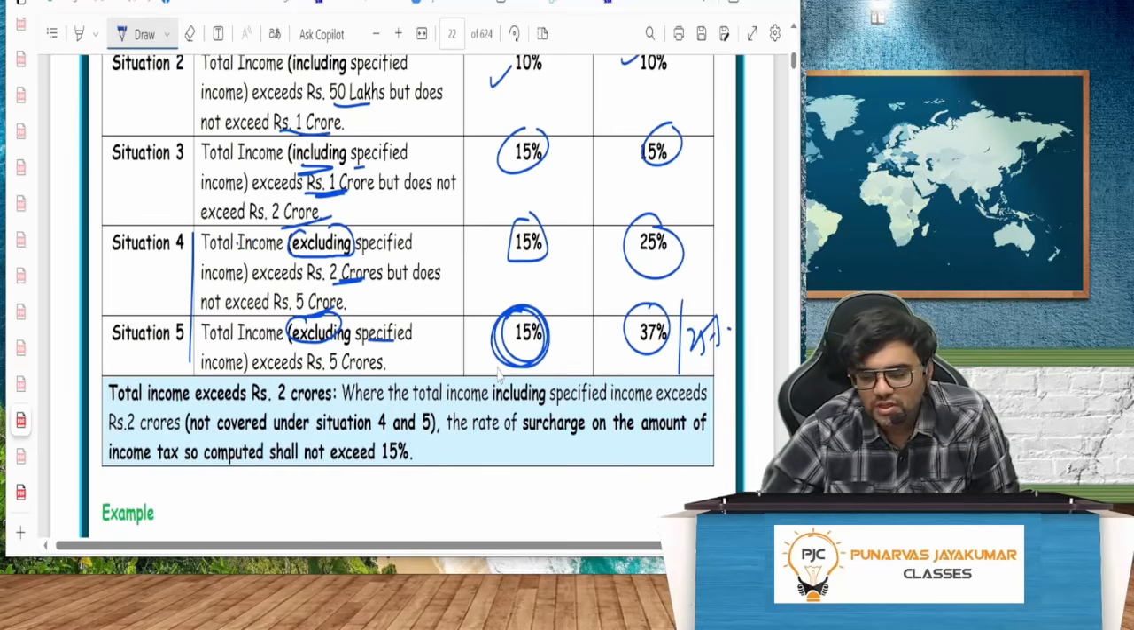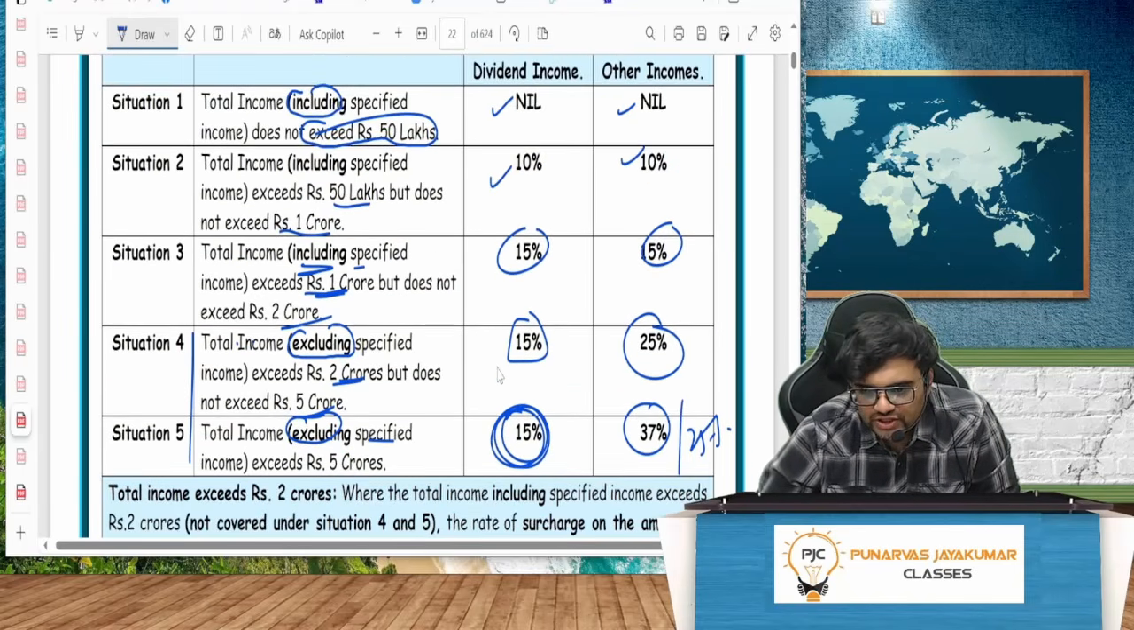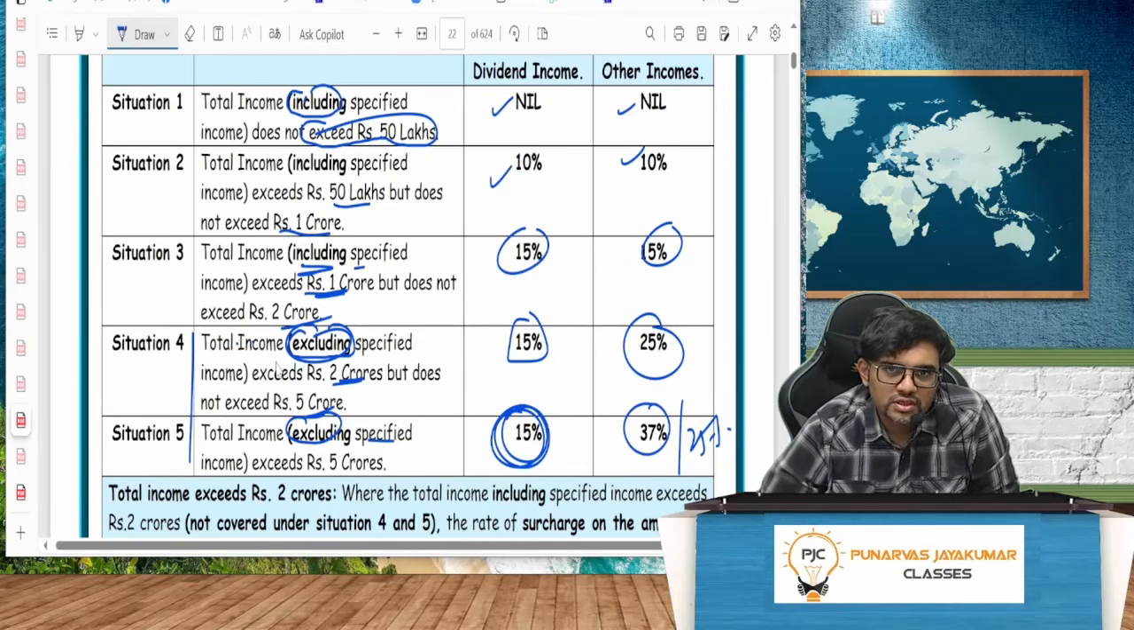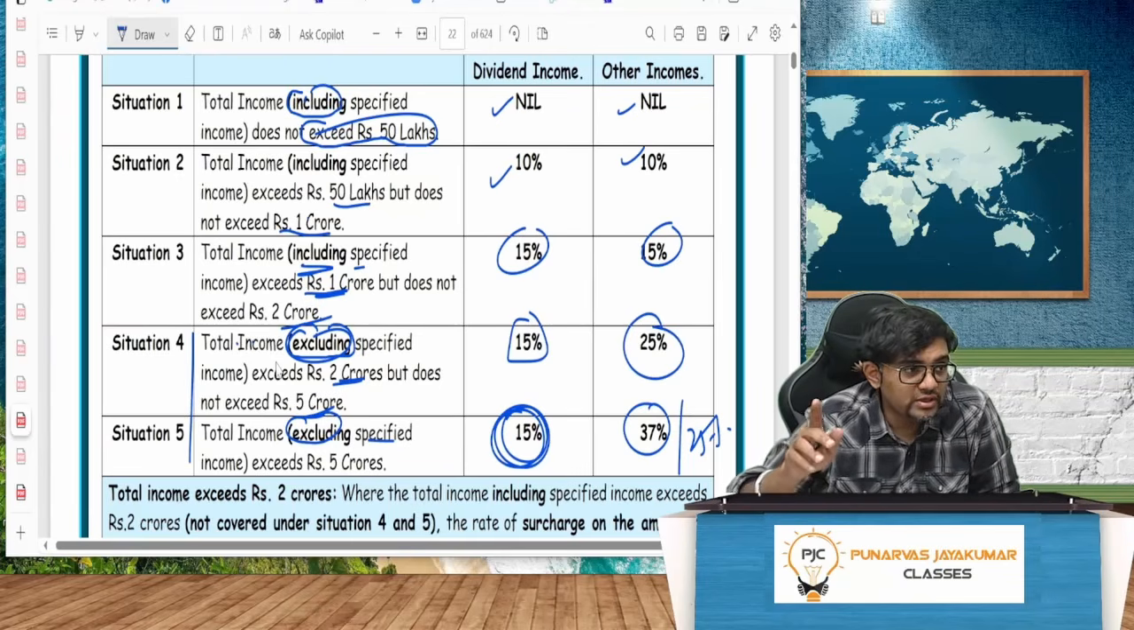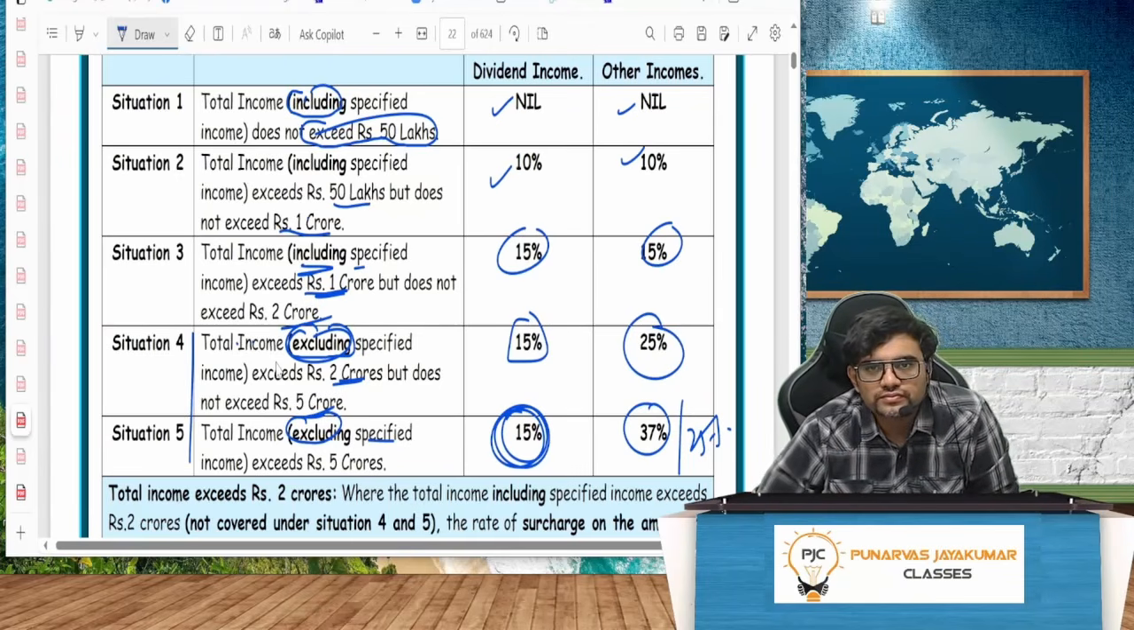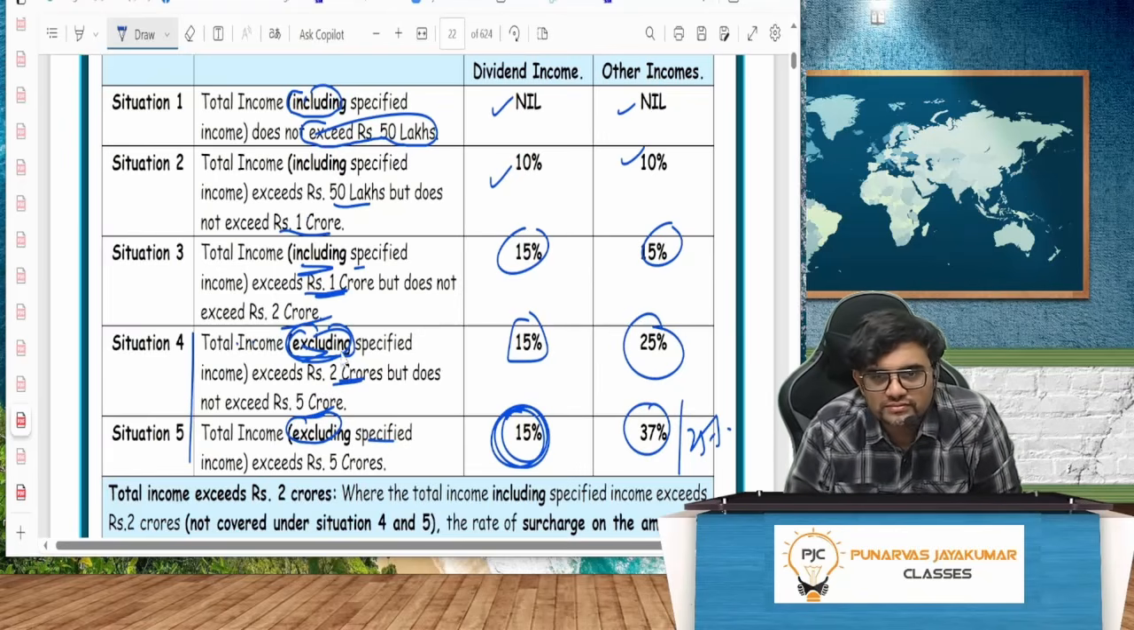Now there is no provision here where all inclusive it is more. See, it is including here, suddenly it becomes excluding. So they went and asked one more thing. Sir, what if all income put together is more than 2 crore? Because here you have used excluding. Sir, what if specified income, non-specified income, everything put together is more than 2 crore?